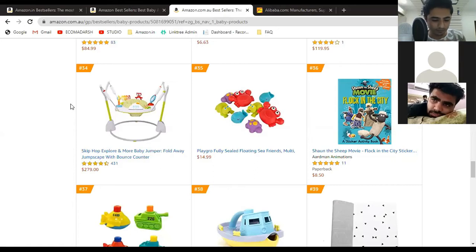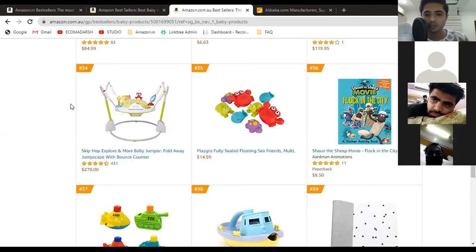Okay, there is a term. Let me show you. So what Amazon does, let's say your product has this much size of a box. For example, your product is weighing around 200 grams, but your box is of this much size. Your box is big. The product is a lightweight product, but your box is big.